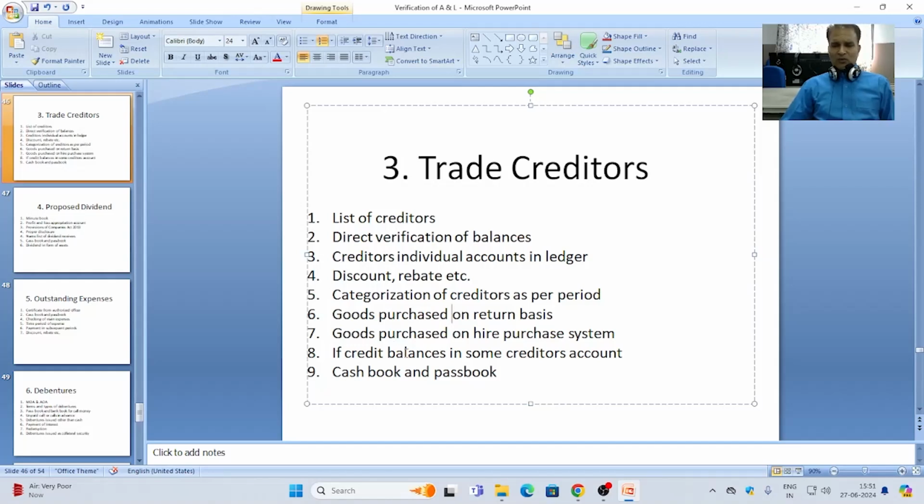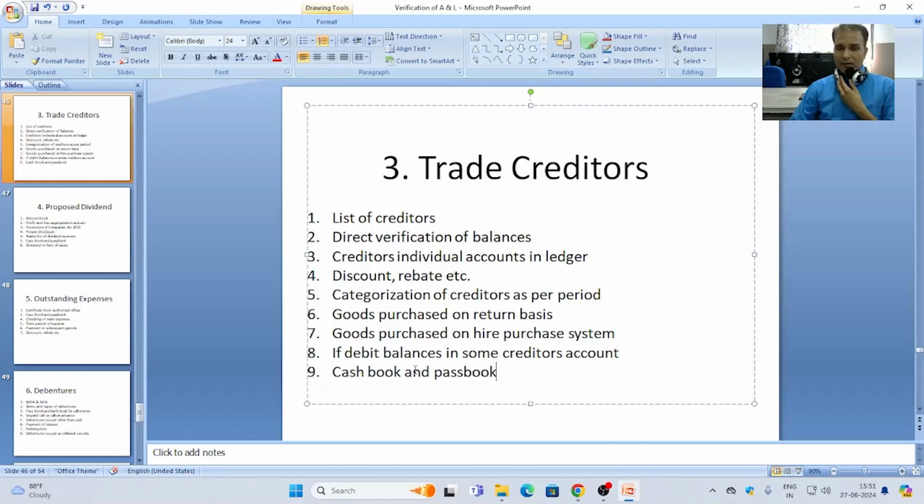In case of books of accounts, if there is a debit balance of creditors, meaning the creditor has been paid more than he required on the basis of the bill, then it should be shown separately in the books of accounts as debtors.